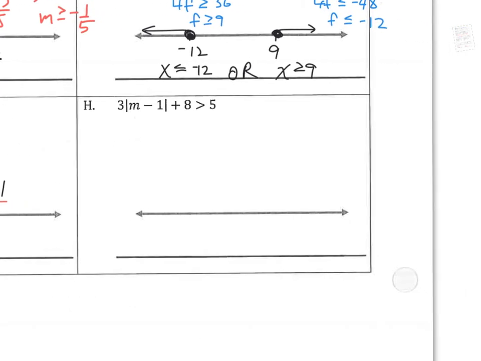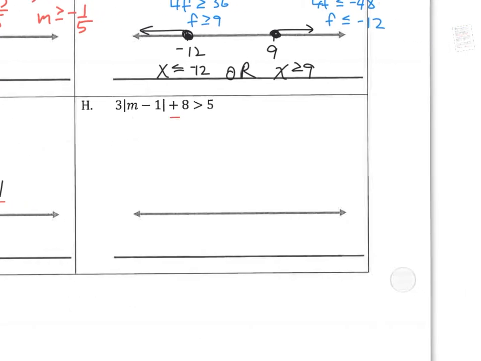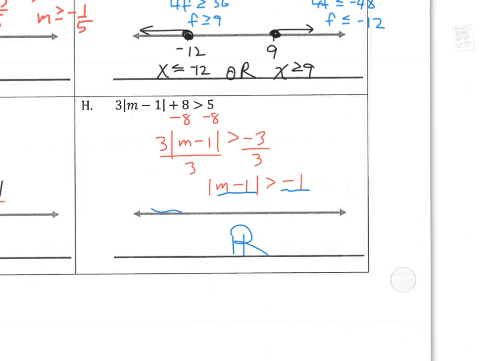H, I am going to subtract 8. I have 3 times the absolute value of m minus 1 is greater than negative 3. I'm going to divide by 3. The absolute value of m minus 1 is greater than negative 1. All absolute values are positive, which are greater than negative 1 all the time. So therefore, it's all real numbers, and I would shade the entire line.